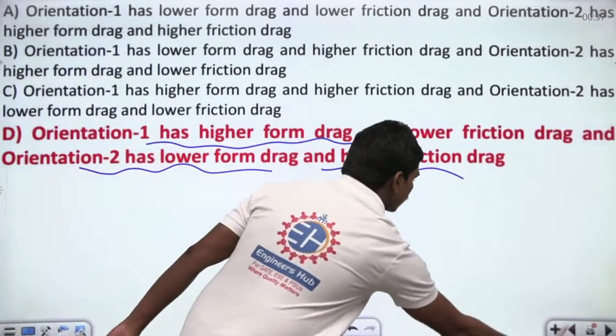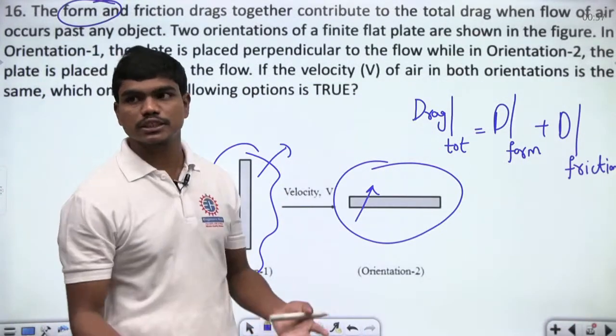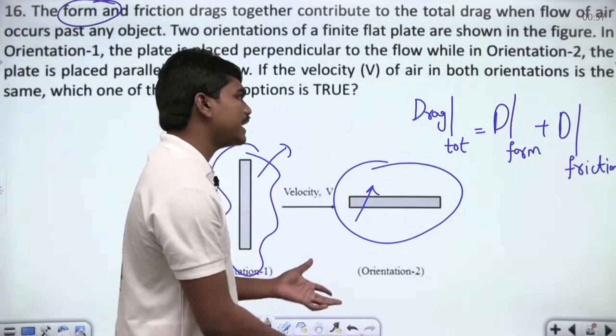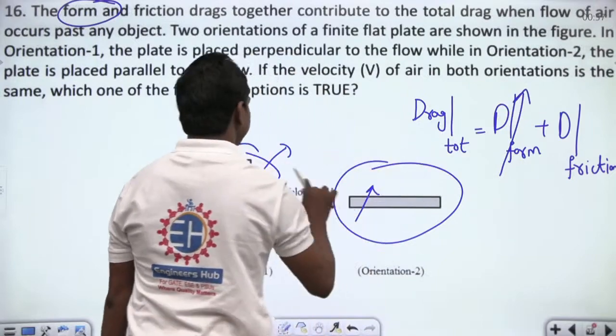It's quite obvious whenever the flow is in this direction, and if you have a solid structure here, then definitely you will experience a lot of form drag, and that's common intuition for any one of us generally. And this form drag is generally high in this case.